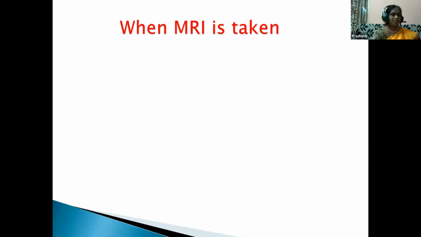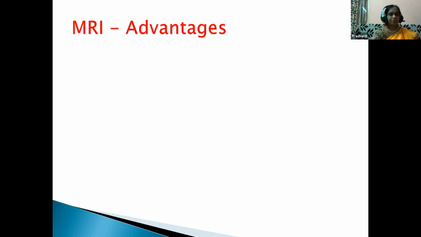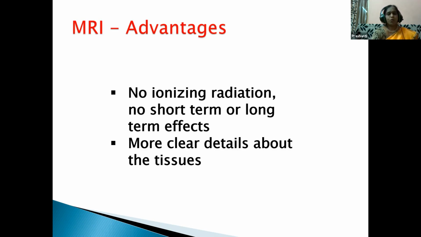MRI is taken to diagnose strokes, brain infections, and the central nervous system, and to visualize various injuries and evaluate soft tissues, cysts, bone tumors, and disc problems. Then what are the advantages of MRI? Yes, children, there are no ionizing radiations and there is no side effect, no short-term effect, no long-term effect. And we can see more clear details of the tissues with the MRI scan.